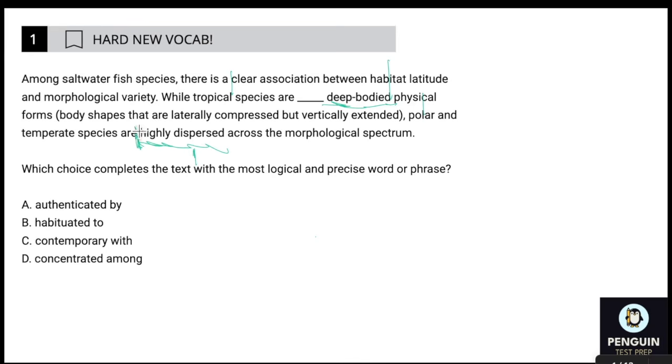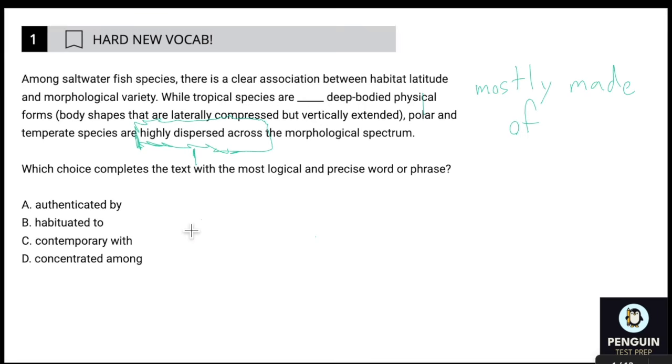Best case scenario for words in context, you're going to find some sort of an antonym or a synonym. In this case, it's an antonym of the blank space. So I'm going to predict something that's the opposite of highly dispersed, which would be tropical species are mostly made of, because dispersed would mean there's a whole bunch of different ones across the spectrum. But these are mostly made of these deep body physical forms. So that's my prediction. Let's eliminate.